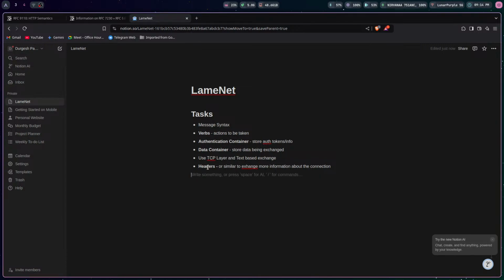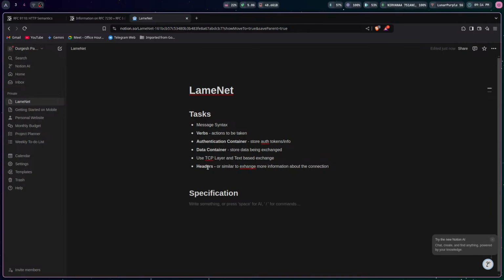Another thing is specification. So in the specification, we'll have message syntax. We'll have verbs, authentication container, data container, header. I think that's it. That should be enough.